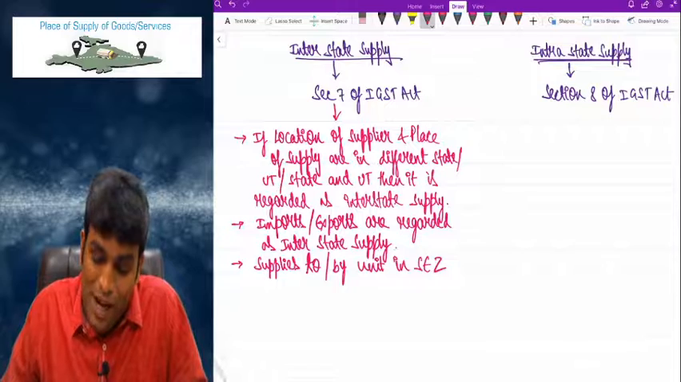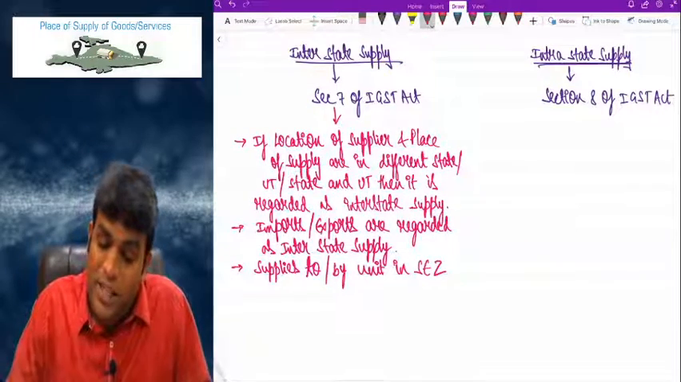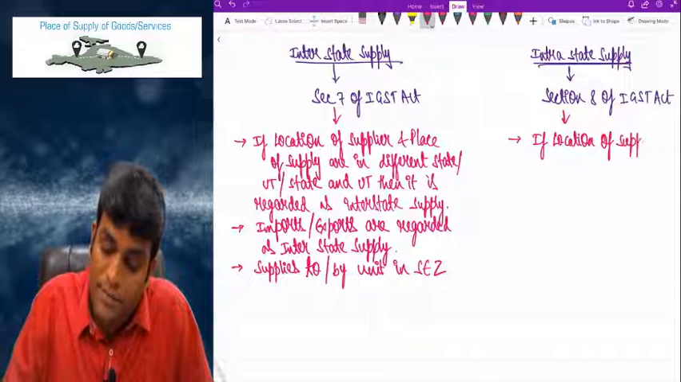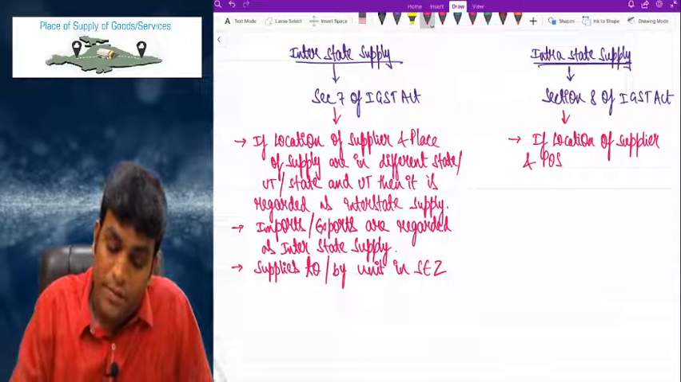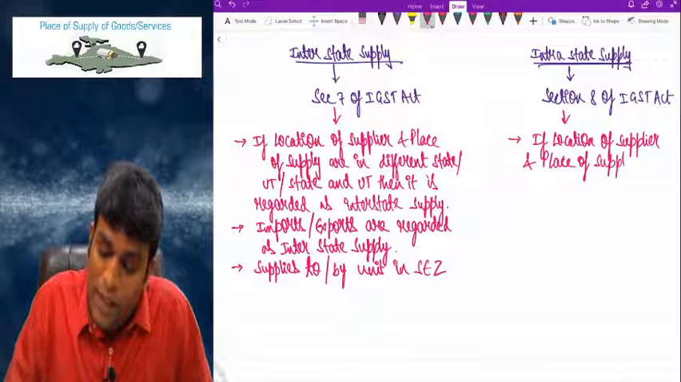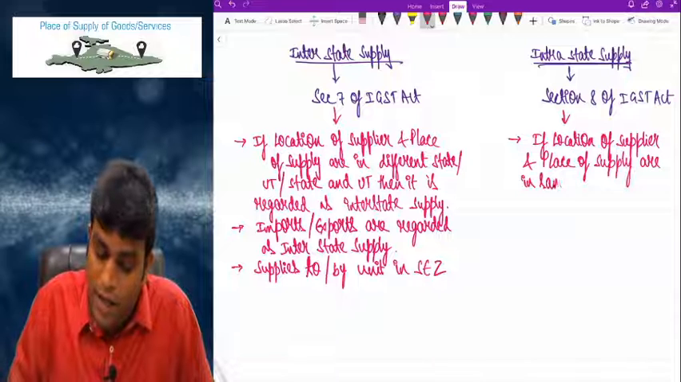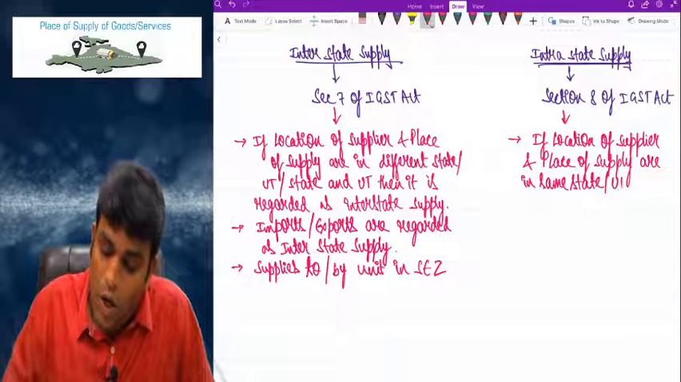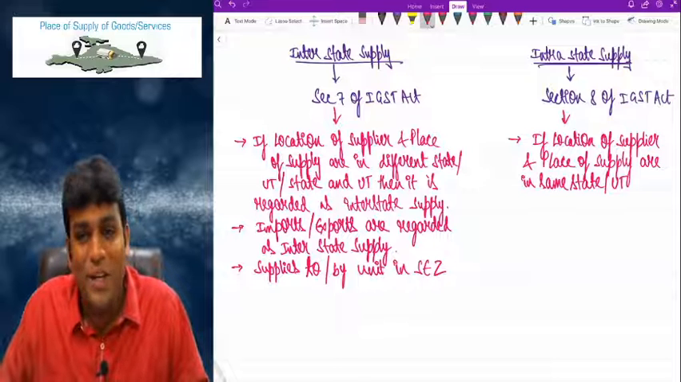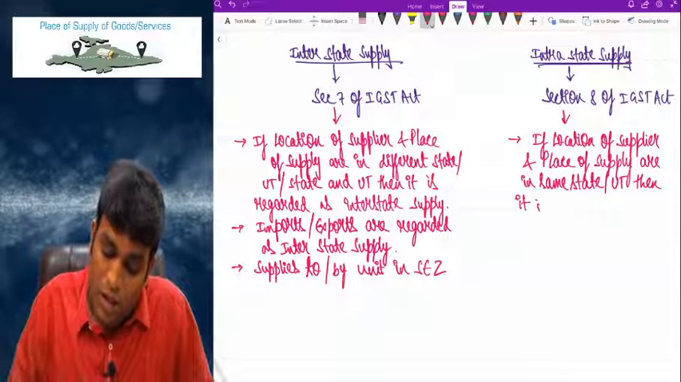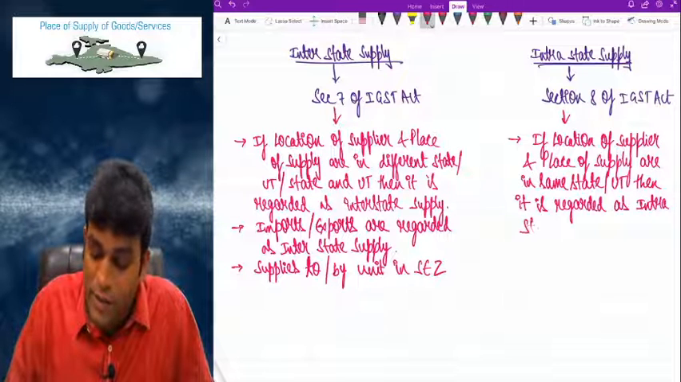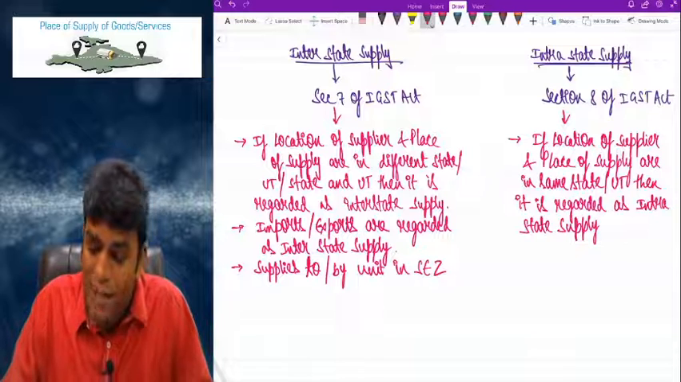Getting clarity, sir? So friends, if I go back to the story, in intrastate supply, obviously common sense point, if the location of supplier and POS, place of supply, are in the same state or UT, then it is regarded as intrastate supply.